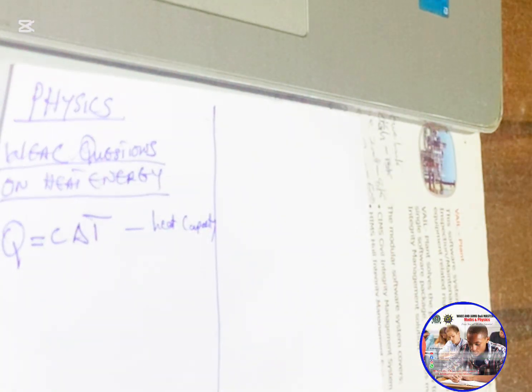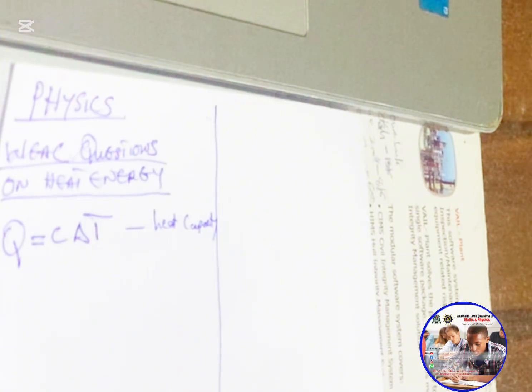Now heat capacity is dependent on mass, the amount of a substance, or the size of the object. You may see this in your JAM or Waec objective question, or even your theory. So heat capacity is dependent on the mass, the amount of the substance, or the size of the object. What does that mean? It means that a body with a larger size is definitely going to mostly have larger mass, and therefore its heat capacity will be higher also. So the higher the mass of a body, the higher the heat capacity of that body.